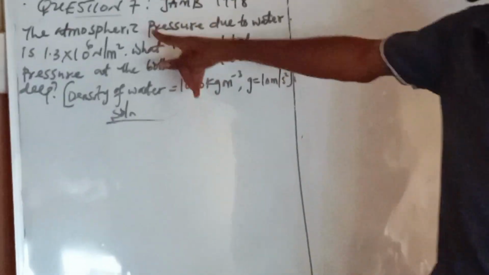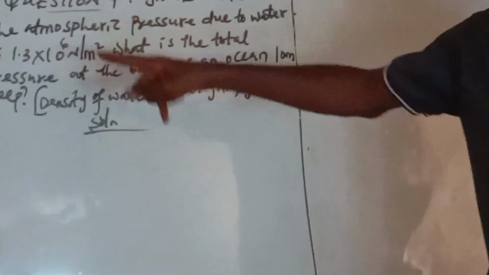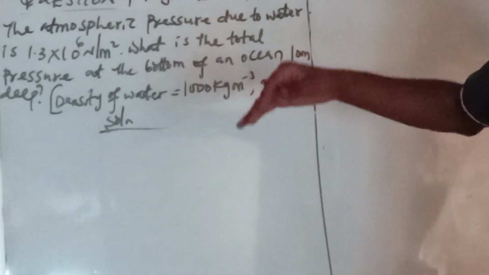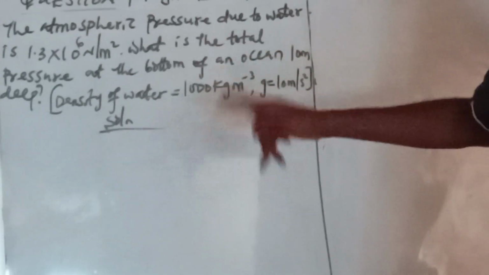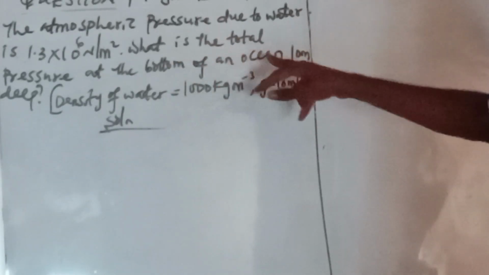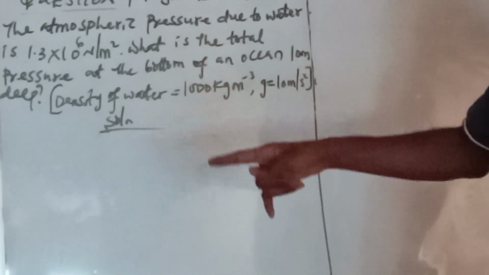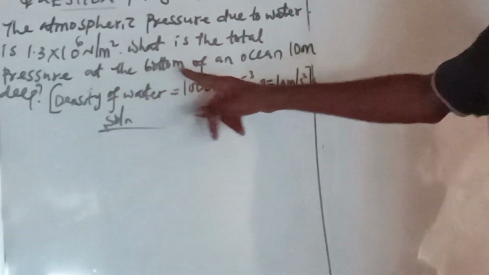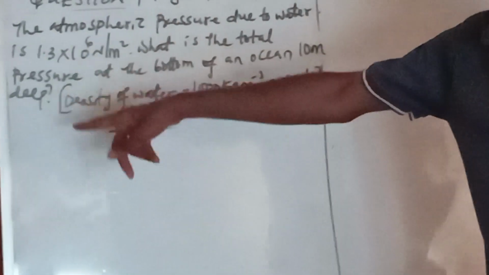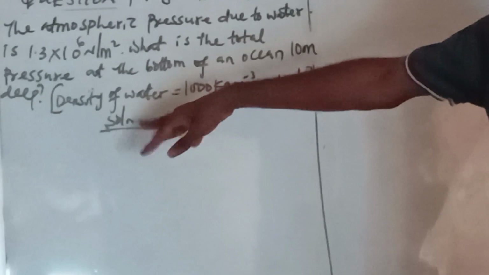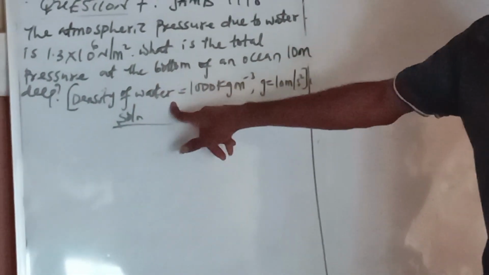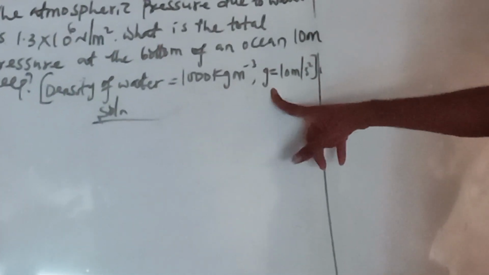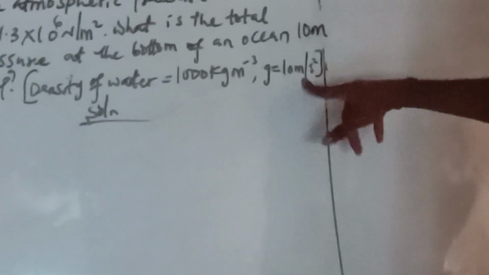The question says the atmospheric pressure due to water is 1.3 times 10 power 6 Newton per meter square. What is the total pressure at the bottom of an ocean 10 meter deep? They give us some parameters in the bracket: density of water to be 1,000 kilogram per meter cube, and G, acceleration due to gravity, to be 10 meter per second square.